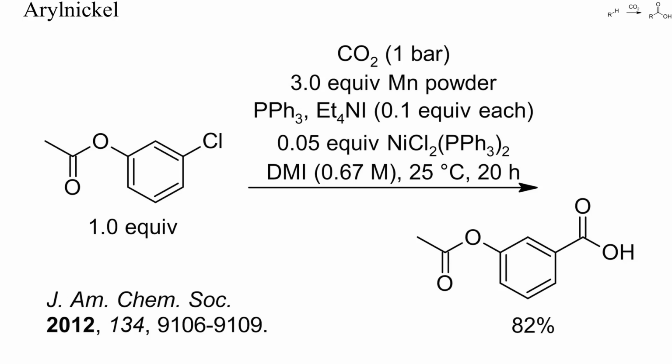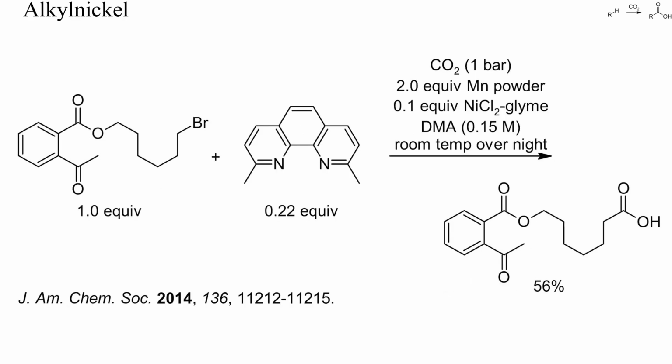As reducing agent, an excess of manganese was used. Aryl chlorides usually require bulky phosphine ligands to react with nickel or palladium-0, but here a simple triphenylphosphine complex was reactive enough. Both alkyl nickel and alkyl palladium complexes readily fragment into metal hydrides and alkenes. However, sometimes these organometallics are sufficiently long-lived for synthetic purposes.